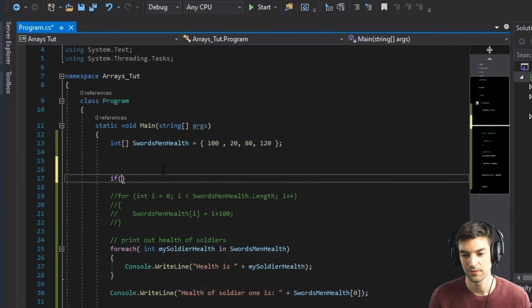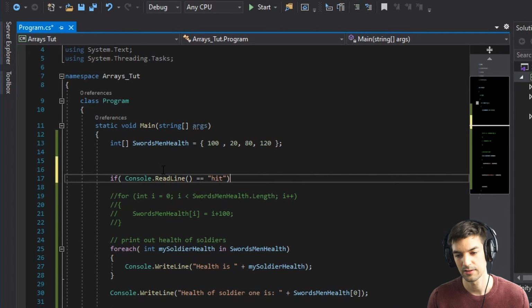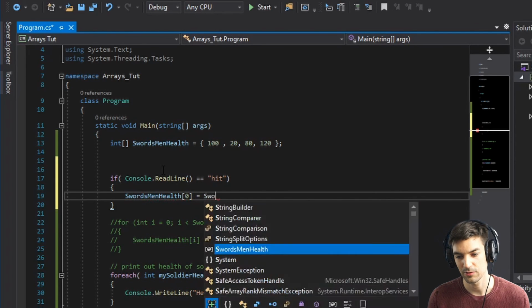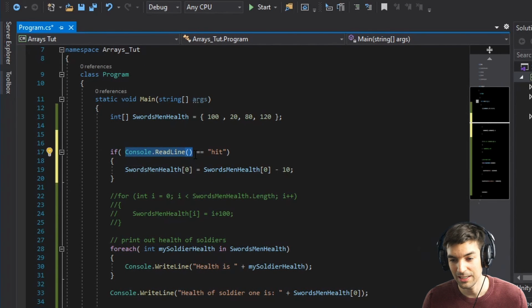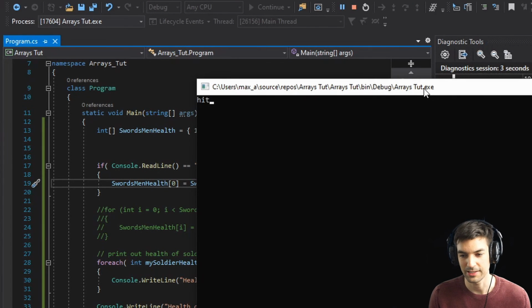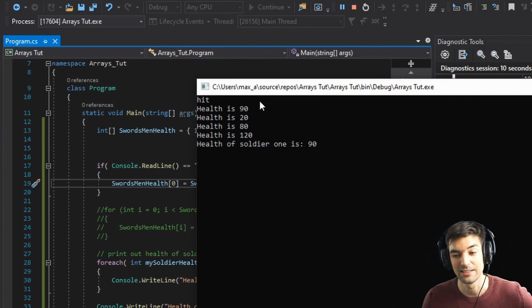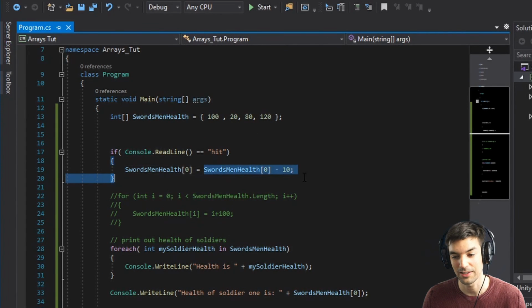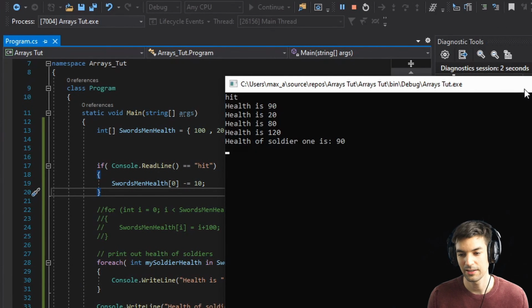And then there's one more thing that's even more interesting, because with swordsman health we can already fight. If Console.ReadLine equals hit, swordsmanHealth[0] equals swordsmanHealth[0] minus 10. As soon as Console.ReadLine equals hit, we reduce the health of the swordsman by 10. I can show you how that looks like. So if you write hit now, HIT, and press enter, then you see that the health of the swordsman number 0 is 90. So he lost 10 health because we wrote it like that. We can also simplify it by just writing minus equals 10. That will do the same. HIT, enter, and it has 90.